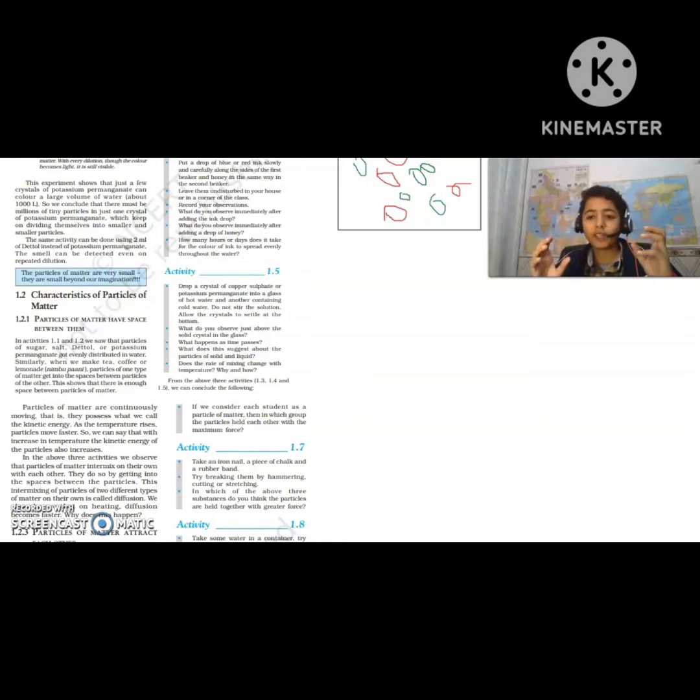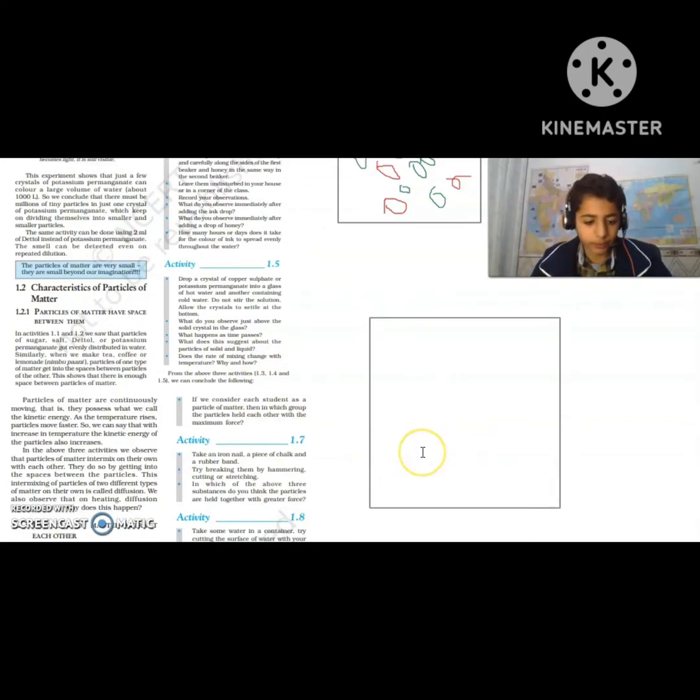Particles of matter have spaces between them. Right now I am in this room, and this room is full of gases. Now let's take another beaker. It is water. Let's see how the particles present in that water would look if we see them under an electronic microscope. The particles of the water will be like this. Here's one particle, here will be another particle. There will be a lot of particles in that. These are the particles present in the water.